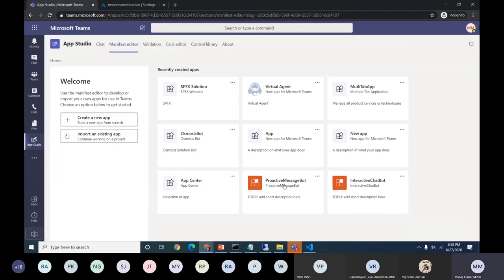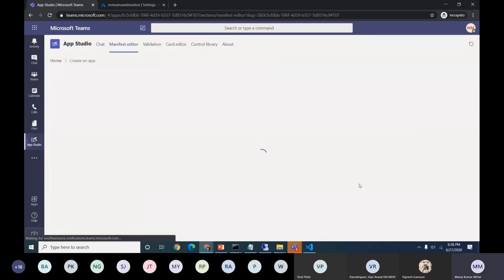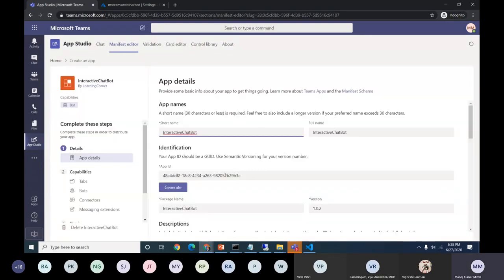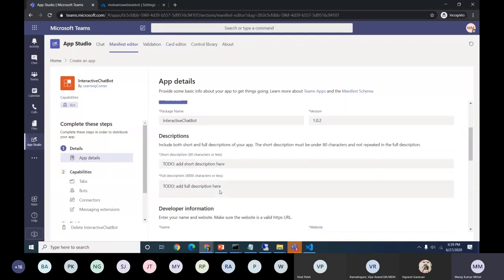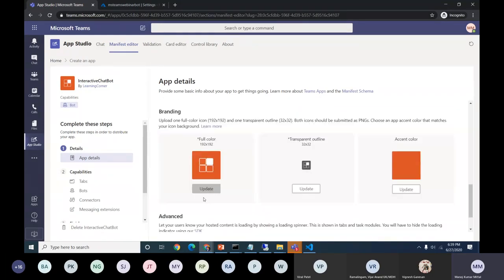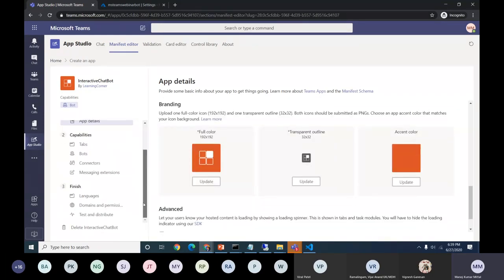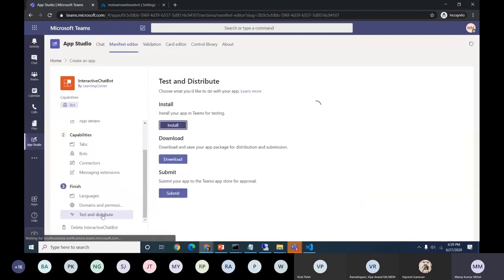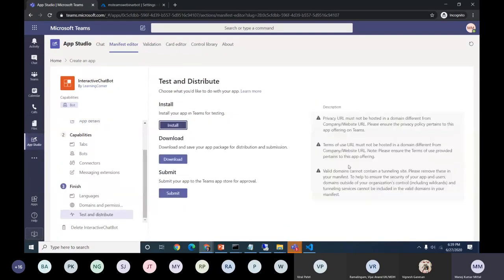It will take a couple of seconds. It has appeared here. I just click on that. This will show all the details I added in the app IDs section. Because I didn't add the short description, full name, and all those details, it will just show them to us. No need to worry about any of those sections. Directly go to test and distribute. These are a few warnings. They are just warnings we can ignore from a demo point of view. Just click on install.